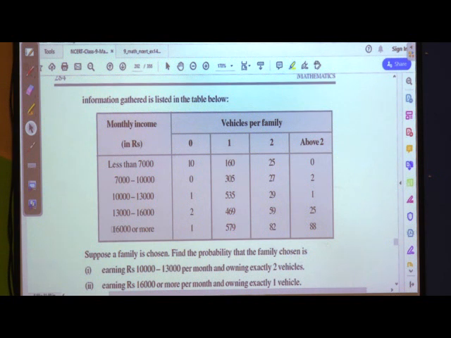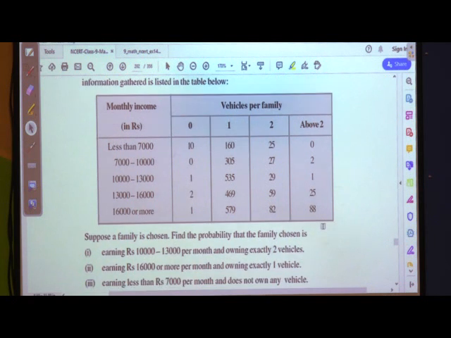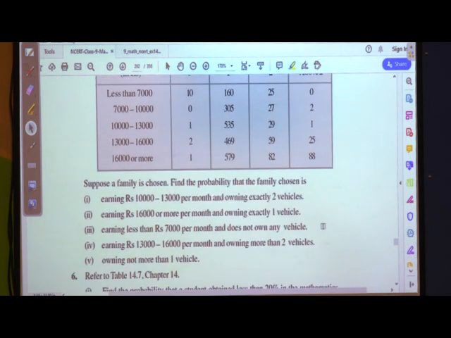And the last slab given in this data, 16,000 or more: 0 vehicles, 1 family; 1 vehicle, 579 families; 2 vehicles, 82 families, and above 2 vehicles, 88 families. This is the data given according to the income slab and the number of vehicles. The total number of families is 2400.